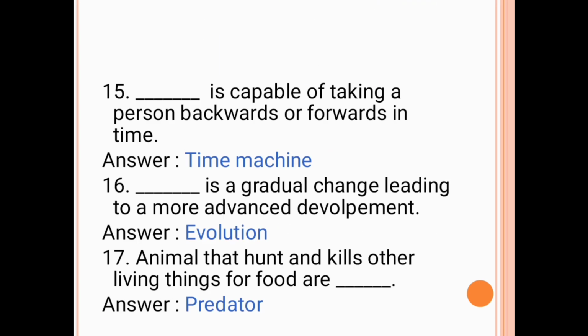The next question is, dash is capable of taking a person backwards or forwards in time. The answer is time machine. The next question is, dash is a gradual change leading to a more advanced development. The answer is evolution. The next question is, an animal that hunts and kills other living things for food is a dash. The answer is predator.